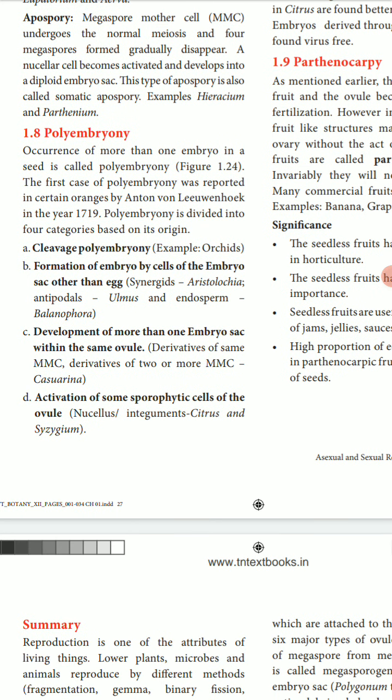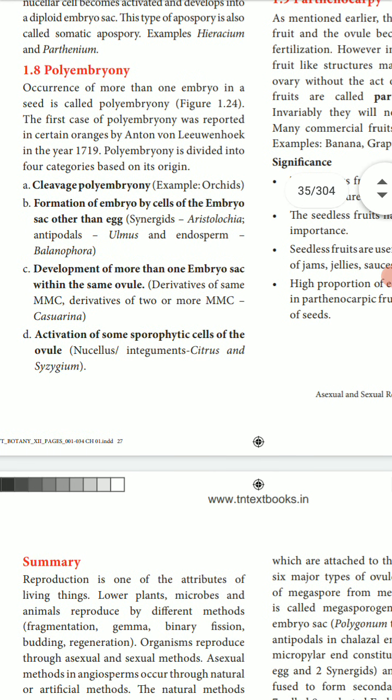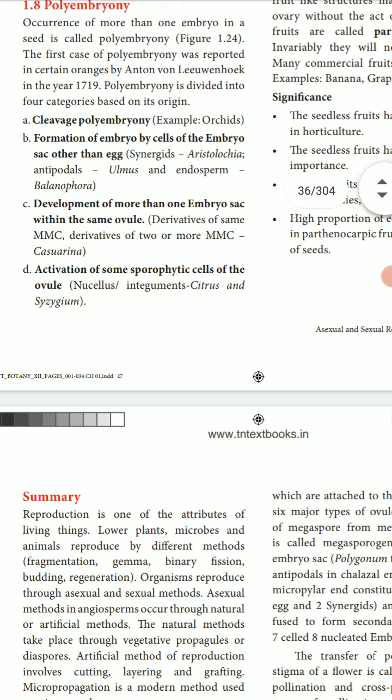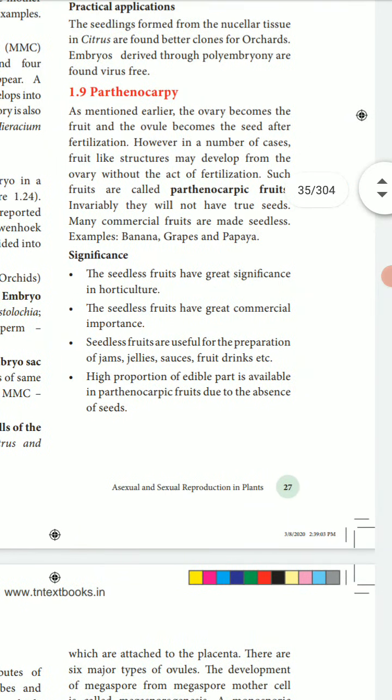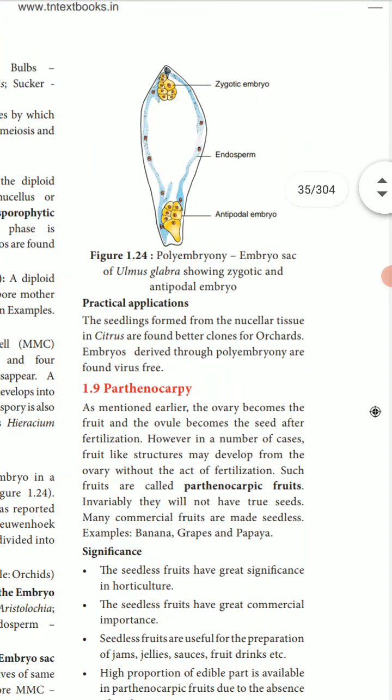Cleavage polyembryony, as in orchids, is the formation of embryos by the cells of the embryo. Then in Ulmus, more than one embryo sac develops within the same ovule. In Casuarina, some sporophytic cells of the ovule are activated. In citrus, there is polyembryony in the zygotic embryo, endosperm and antipodal embryo.